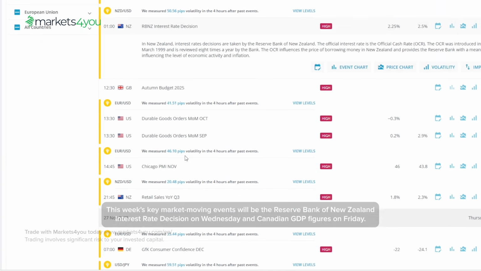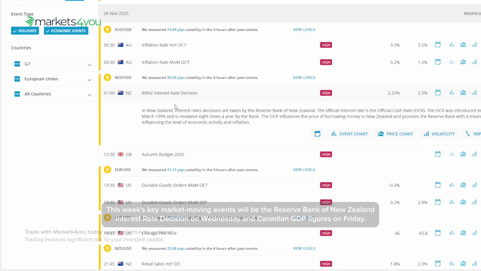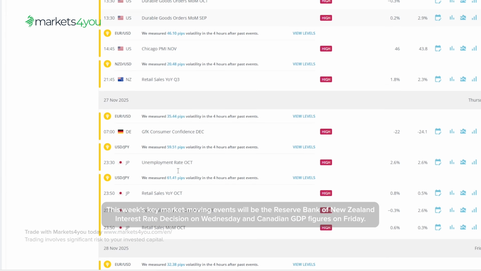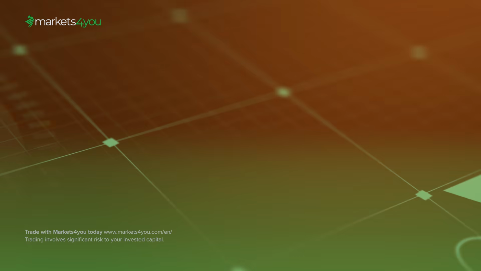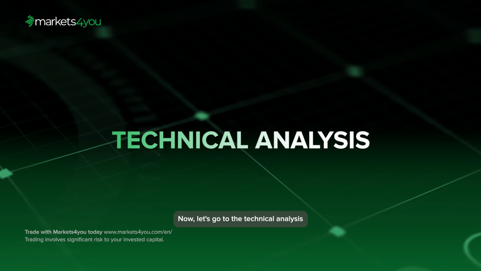This week's key market-moving events will be the Reserve Bank of New Zealand interest rate decision on Wednesday and Canadian GDP figures on Friday. Additionally, Australian inflation data on Wednesday and German inflation figures on Friday will also create significant opportunities across major pairs. Now, let's go to the technical analysis.